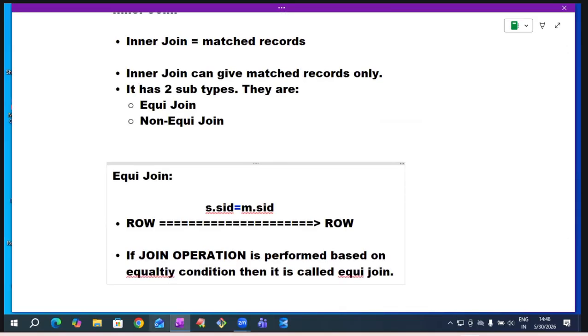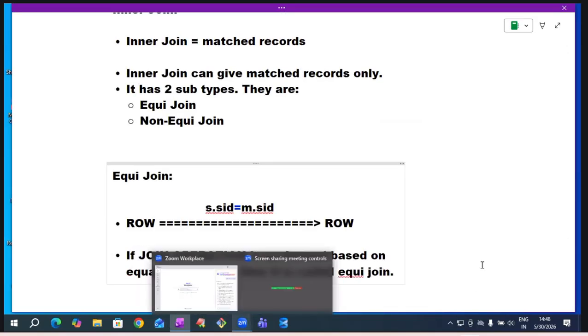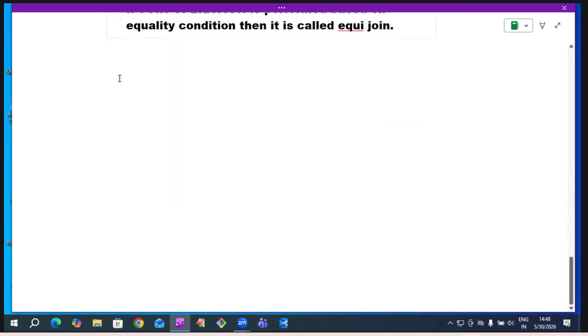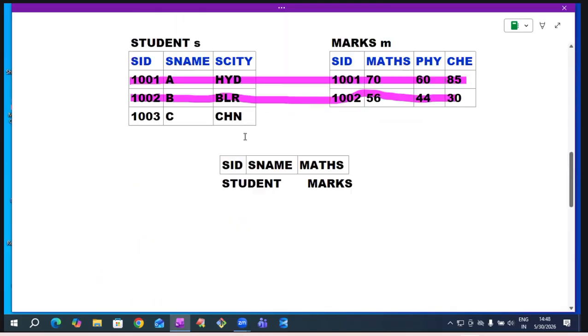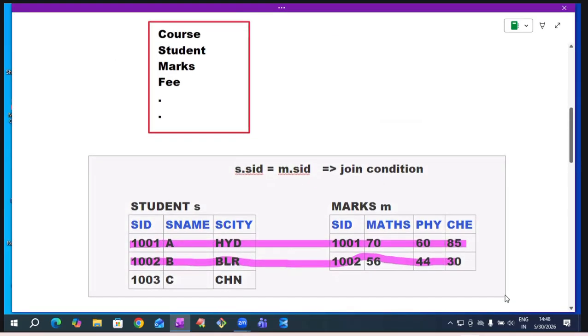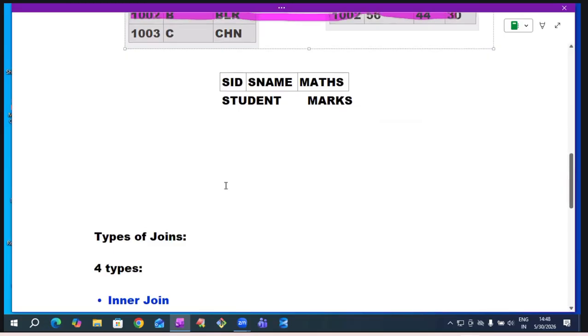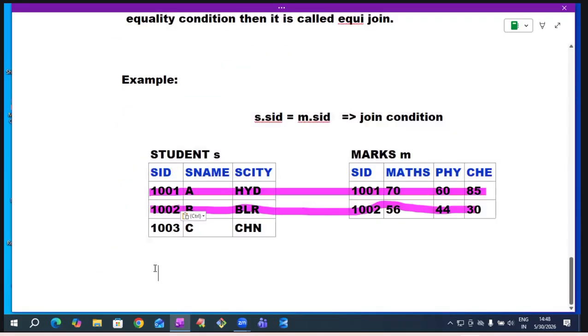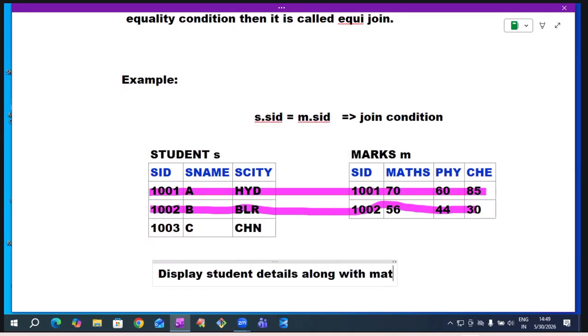So if a join operation is performed based on an equality condition, then we call that equijoin. See the first example on equijoin. This example only I'm taking. This is student table data. This is marks table data. The question is: display student details along with maths subject marks.